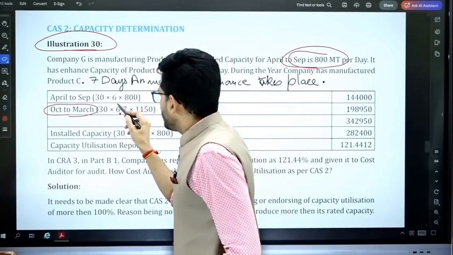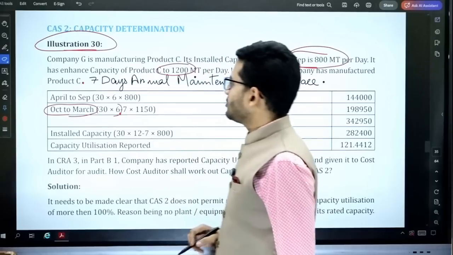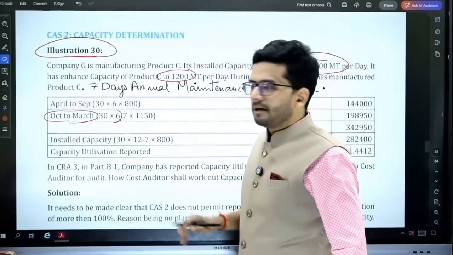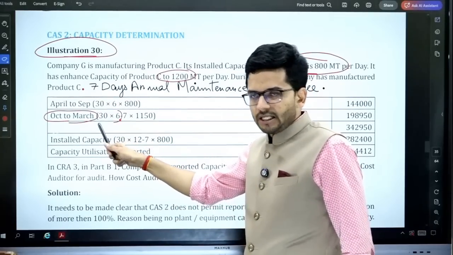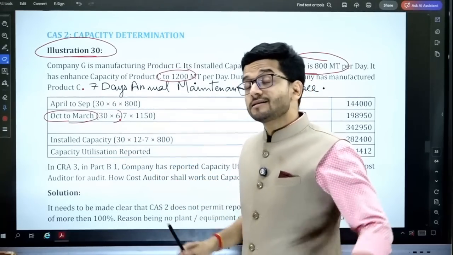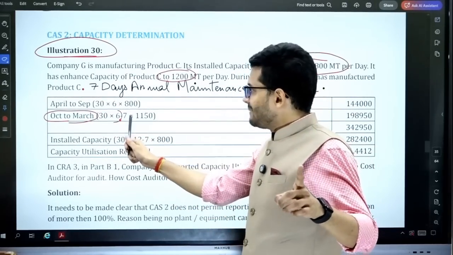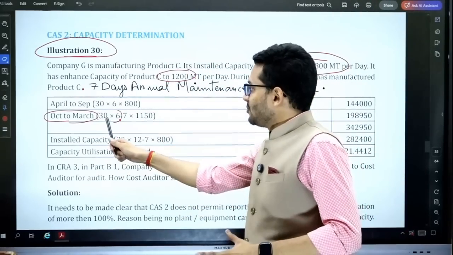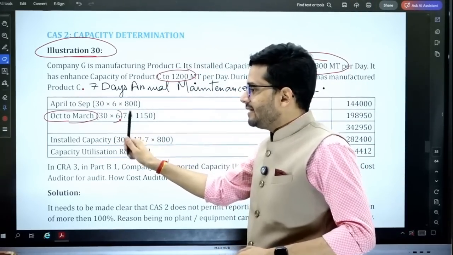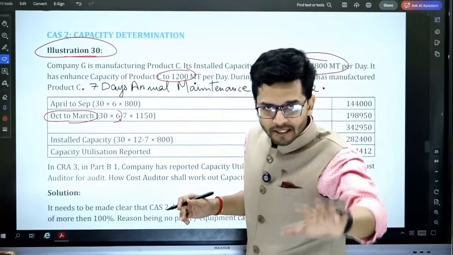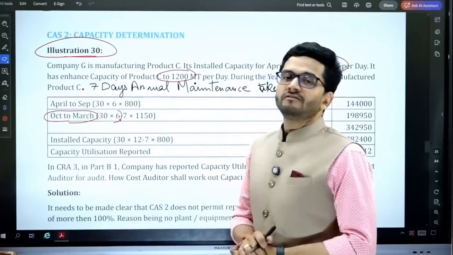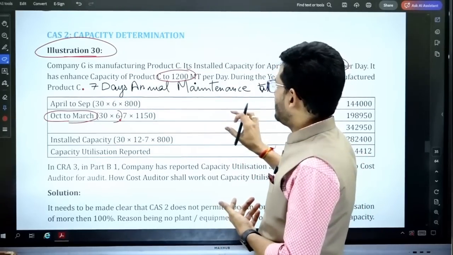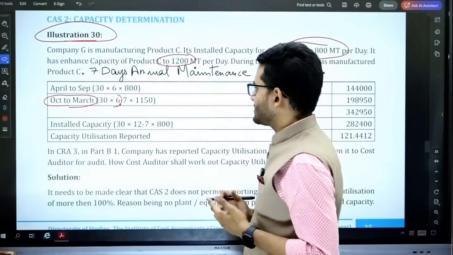It's just that, guys, put one bracket in this equation so that your computation is correct. So 30 days in a particular month, 6 months, 30 multiplied by 6, minus 7 days. So 180 minus 7 days. 7 days of annual maintenance is reduced, multiplied by 1150. So 1150 is the actual capacity utilization that we have done.